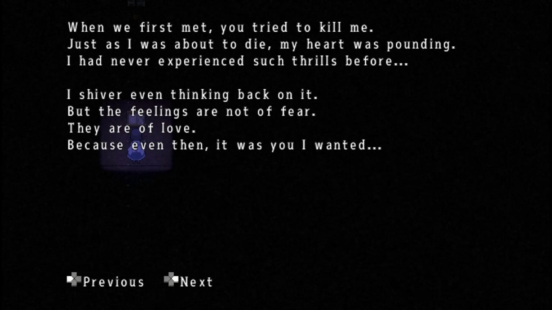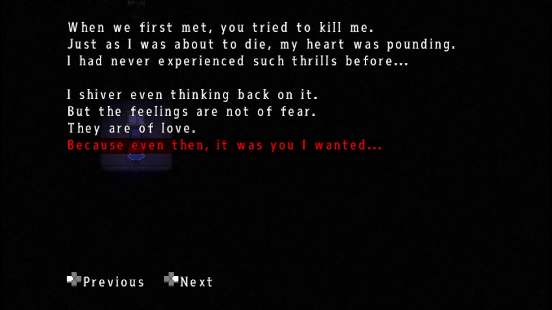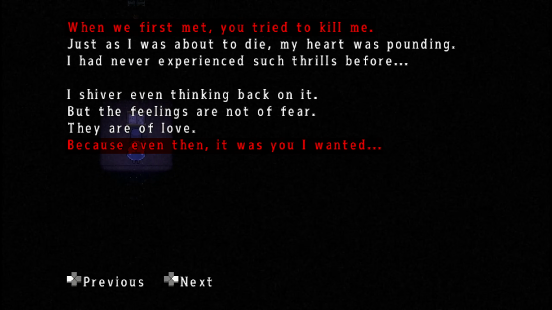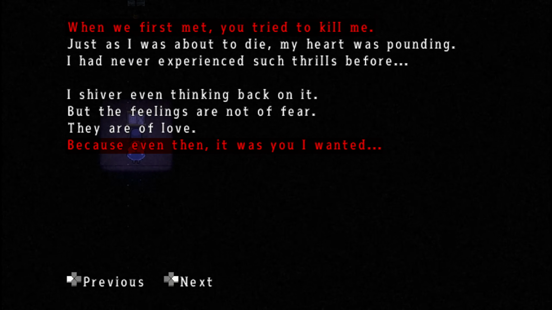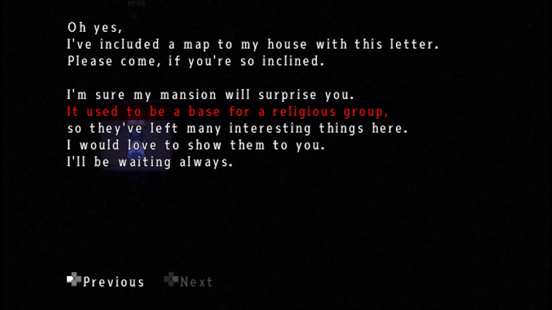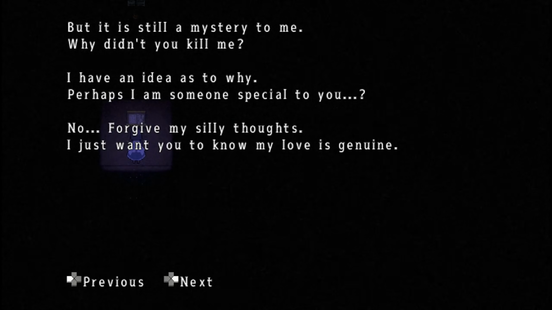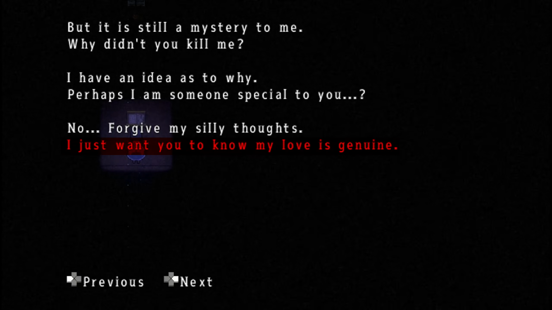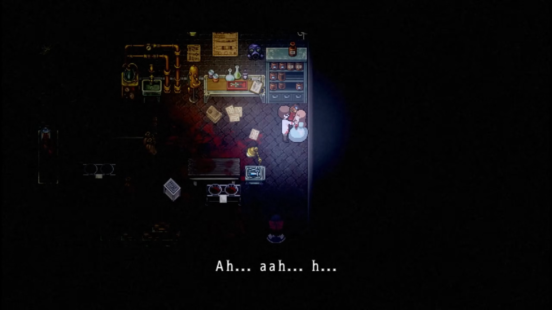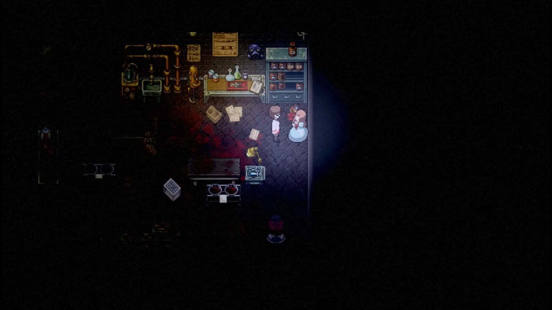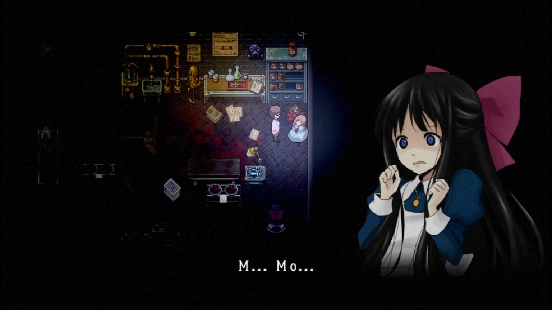One love letter describes how Monica fell in love with a man who nearly killed her when they first met, prompting her to invite him to her inherited mansion, which once belonged to an unidentified religious group. This man is strongly implied to be Alfred, who agreed to marry Monica, inherit the Drevis name, and continue human experimentation. But their differing intentions for raising Aya ultimately led to Alfred ending Monica's life.